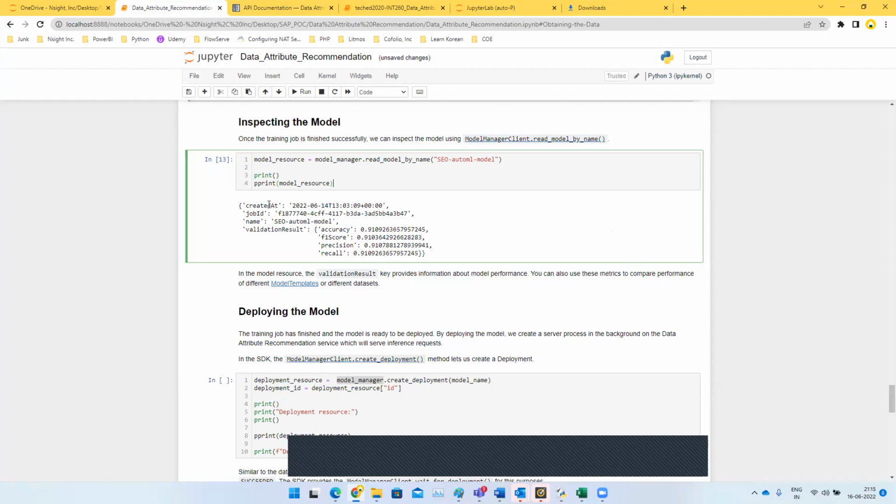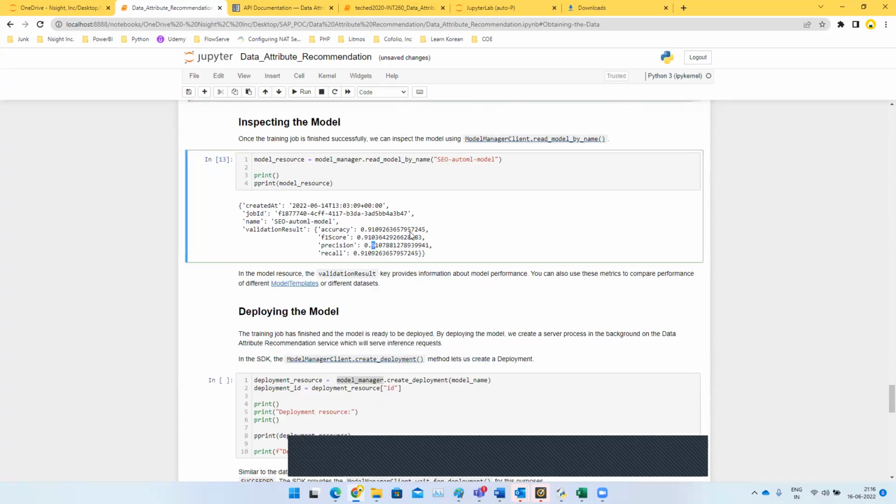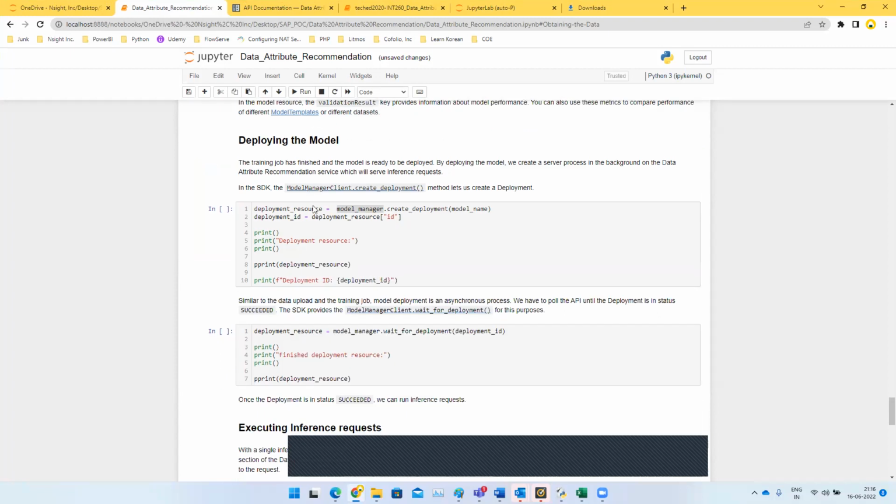So once the model has been built, we can inspect the model. And when we inspect the model, we can see the accuracy as 91%, the F1 score as 91%, and the precision is 91%. Once the model has been inspected, we will have to deploy the model. We would be deploying the model using the model name.